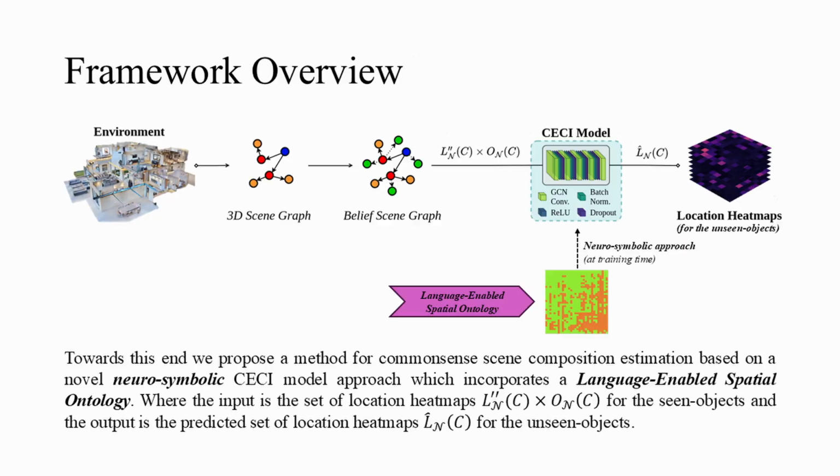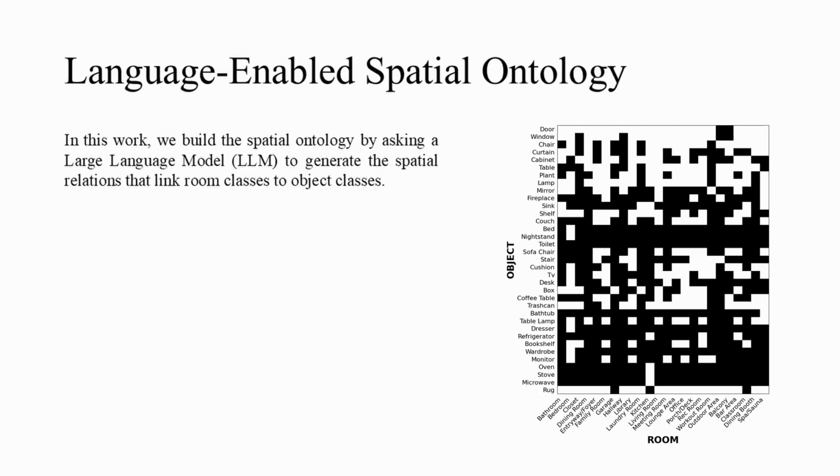semantic class. Towards this end, we propose a method for common-sense scene composition estimation based on a novel neurosymbolic CC model approach, which incorporates a language-enabled spatial ontology, where the input is the set of location heat maps L double prime times O, and the output is the predicted set of location heat maps L hat. In this work, we build the spatial ontology by asking a large language model to generate the spatial relations that link room classes to object classes.